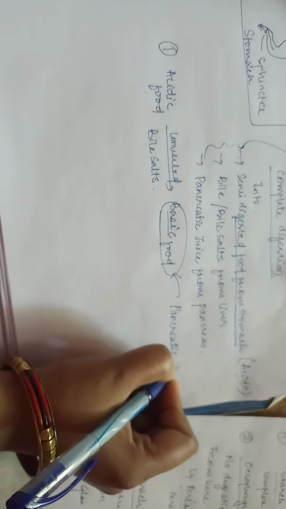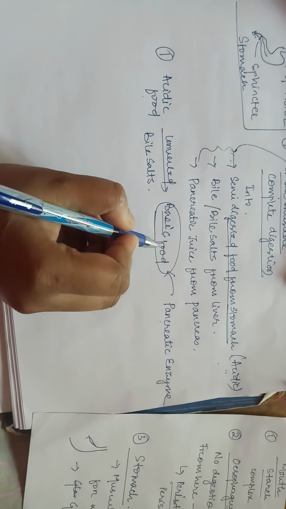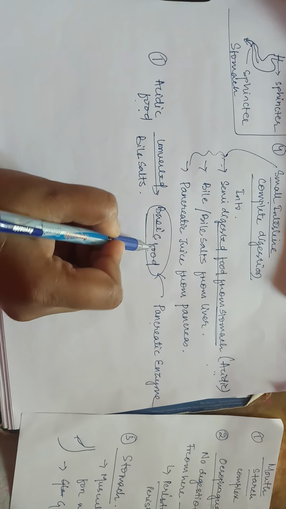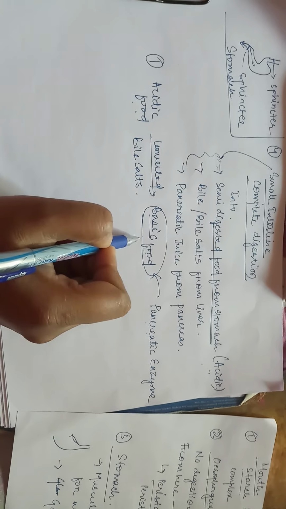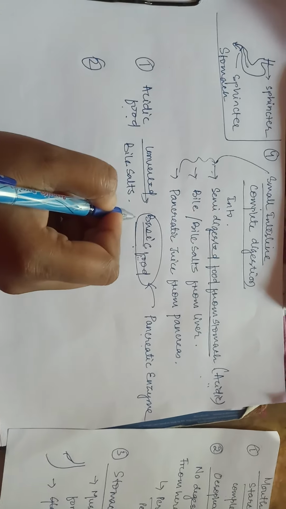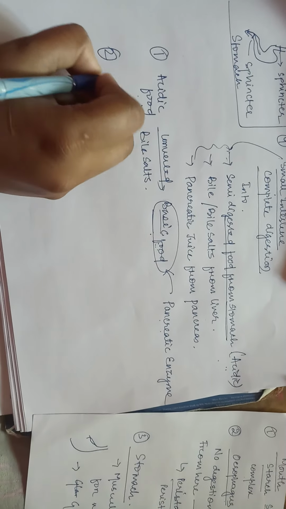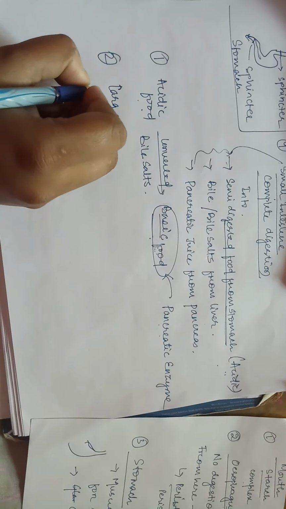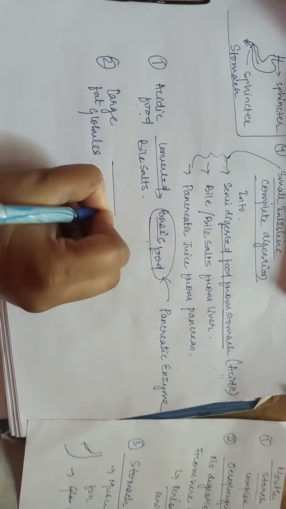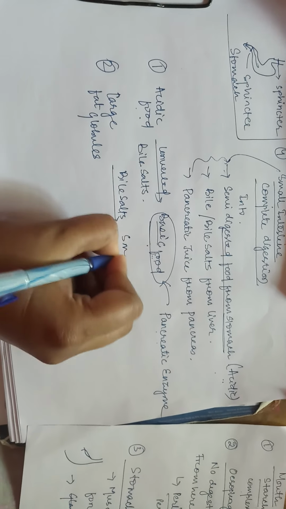Whatever pancreatic juice or enzymes come from the pancreas, they will only work on a basic food, and on acidic food they will not work. So bile salts convert the acidic food to basic food so that pancreatic enzymes can work on it. Along with that, bile salts do one more thing: they also break down larger fat globules. In the presence of bile salts, larger fat globules break down into smaller fat globules.